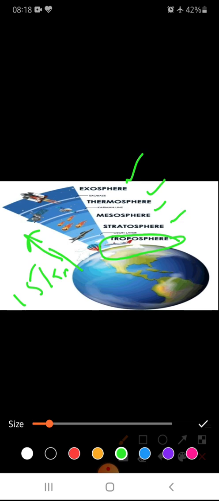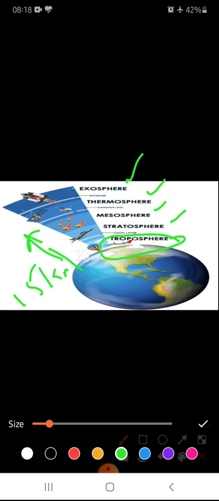Now if we exceed 15 kilometers, you will have breathing problems. Up to 15 kilometers you can breathe easily, because the amount of oxygen is very good in this troposphere. Most weather changes take place in this layer only, meaning cloud formation happens here.